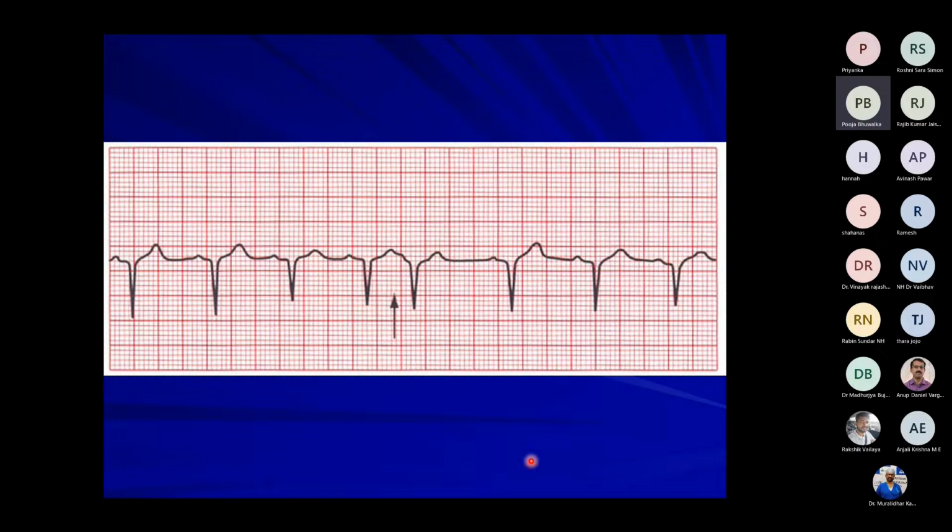QRS, what is the heart rate? First, you have to see heart rate. Heart rate is not regular, sir. So I'll see a strip of 6 seconds. Heart rate is not regular, except for this, it is regular.